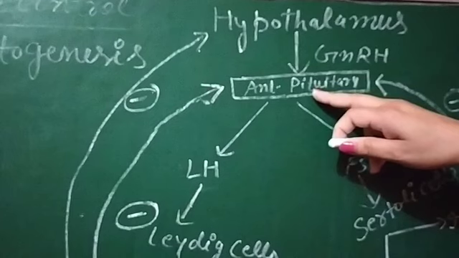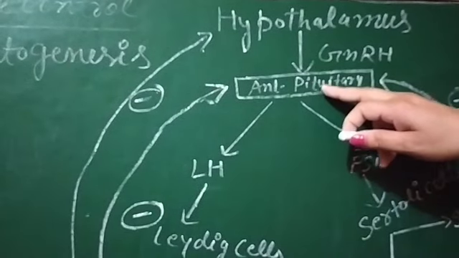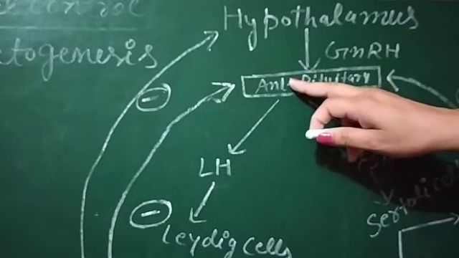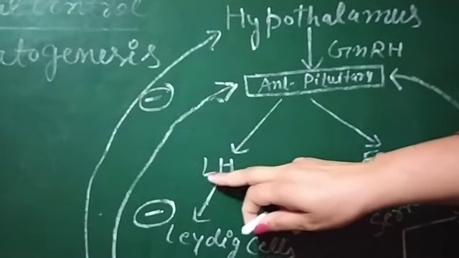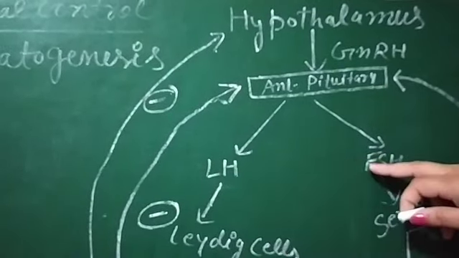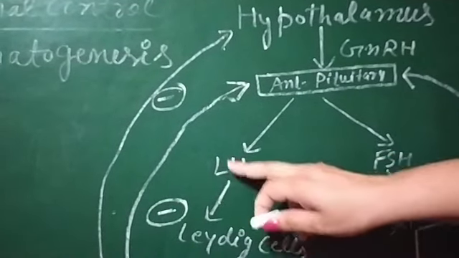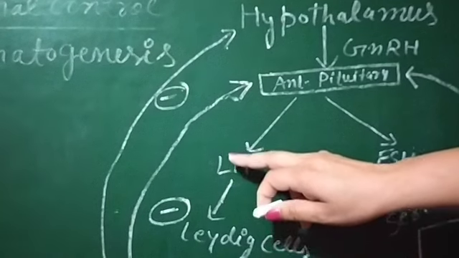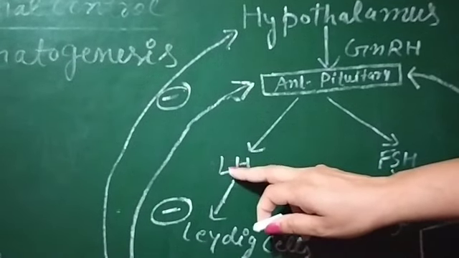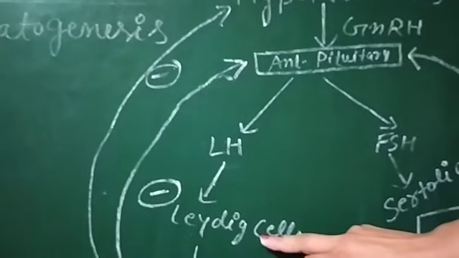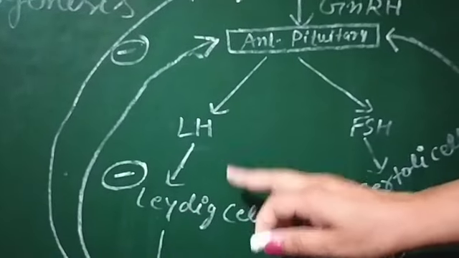The pituitary gland is the master gland, and the anterior part of the pituitary releases two hormones. First is the luteinizing hormone and second is the follicle stimulating hormone. In LH, L is there, so we can take the example of this L. L works on the Leydig cells of the seminiferous tubules of the testes.